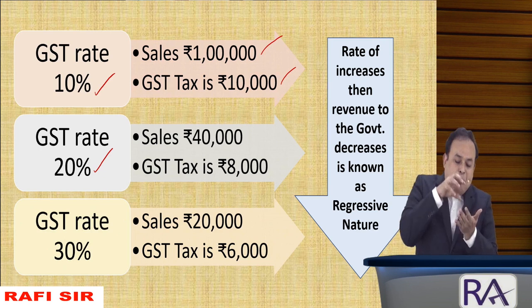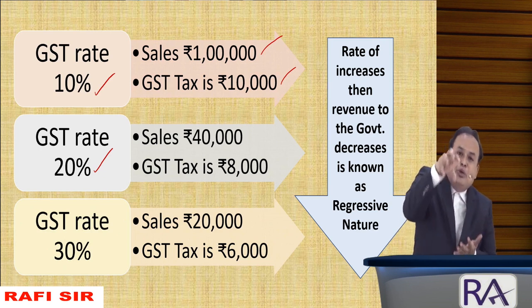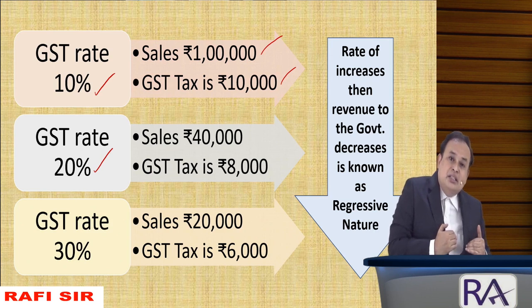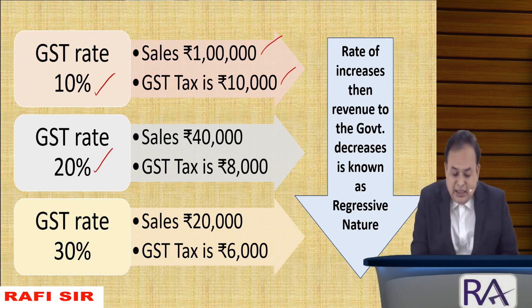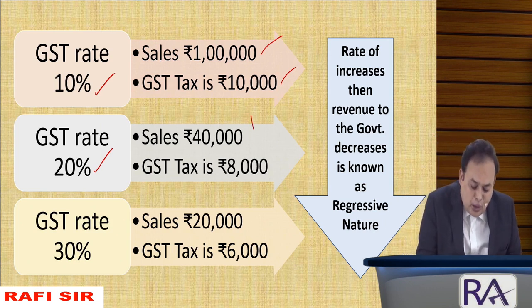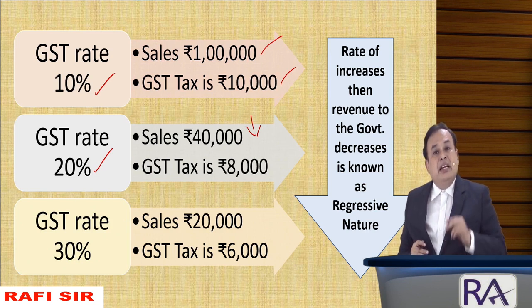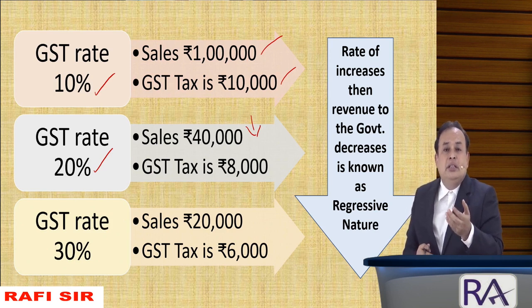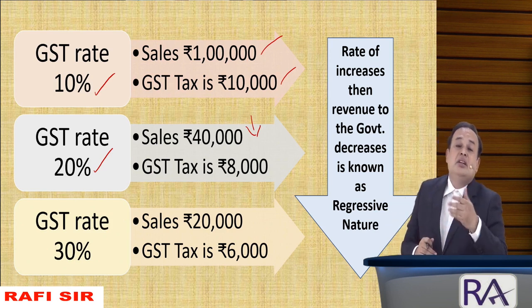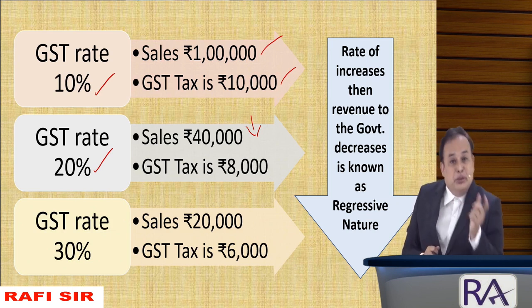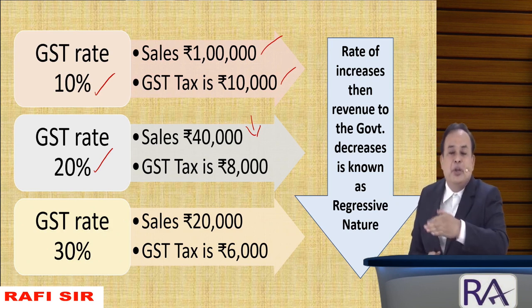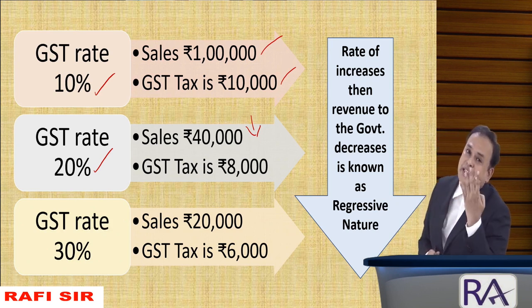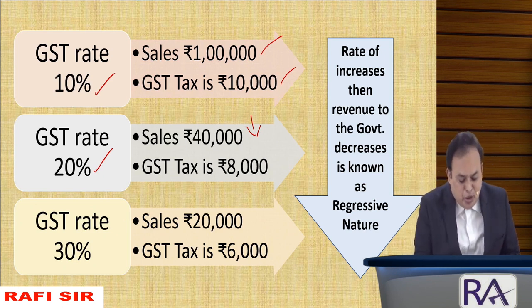That means a person who wanted to afford that service becomes less and less because the tax goes up and up. Resulting, on the screen, my sales have fallen down to 40,000. When the rate of GST goes up from 10% to 20%, for example, the sales also fall down, because price increases because of the GST, then demand decreases. With that concept, this particular sales fell down to 40,000. Revenue to government only rupees 8,000.